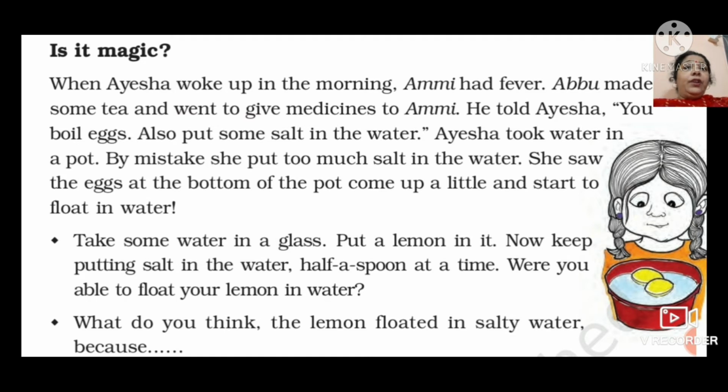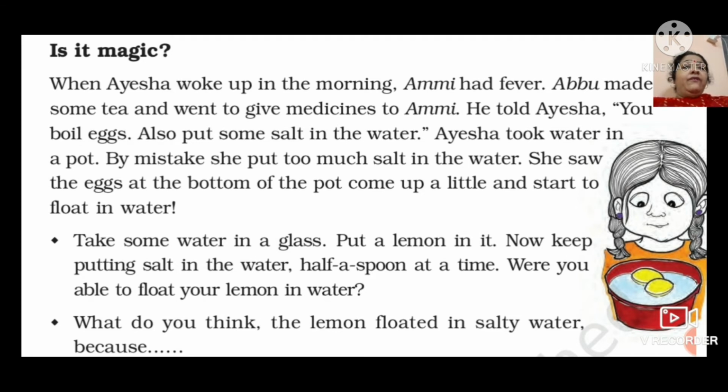Aisha took water in a pot. By mistake, she put too much salt in the water. She saw the eggs at the bottom of the pot come up a little and start to float in water. So this experiment was performed by Aisha all of a sudden.